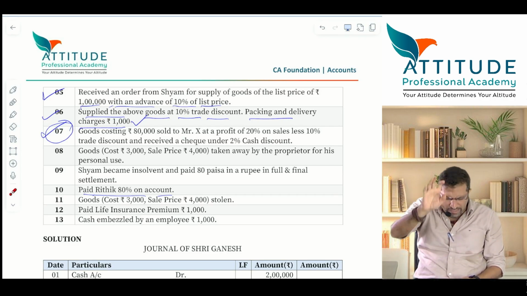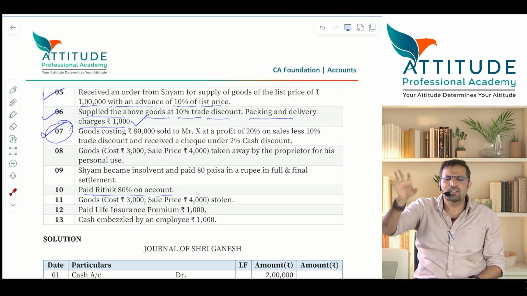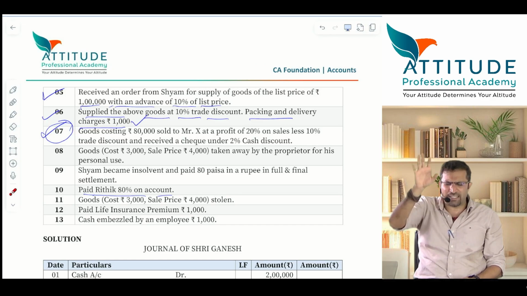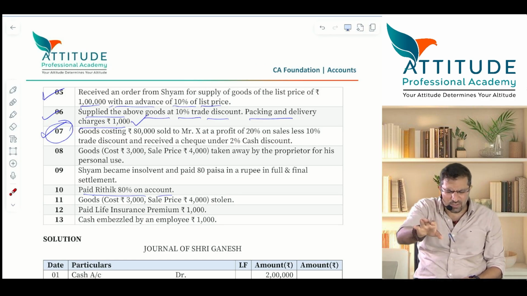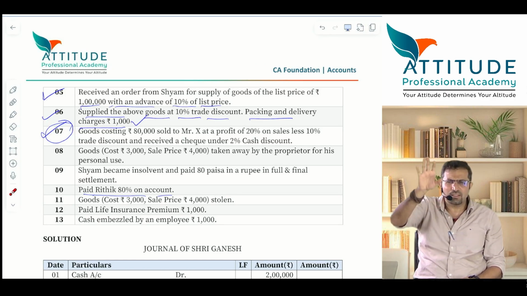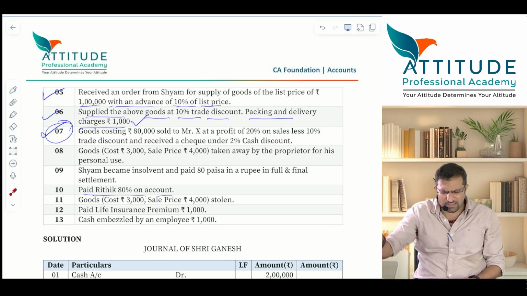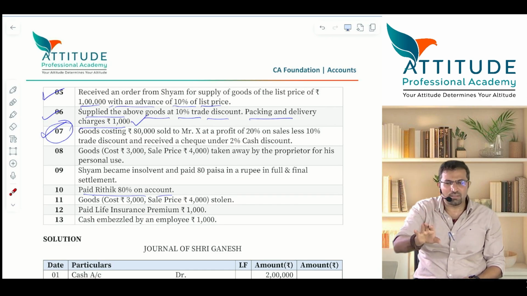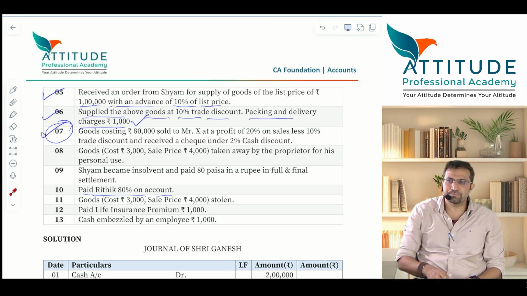Plus 20% profit. 20% of 80,000 is 16,000. 80,000 plus 16,000 is 96,000. This is absolutely wrong. So what is the mistake here?